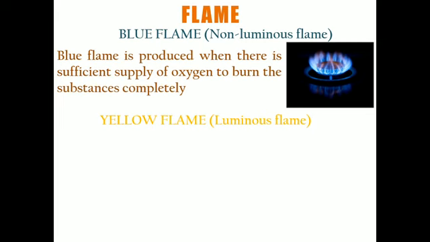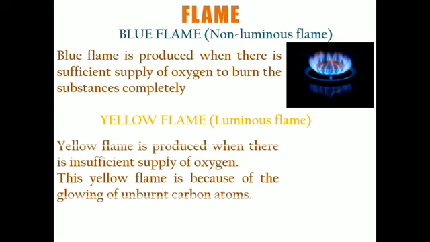Similarly, there is another type of flame known as the yellow flame, which is yellow in color and is also known as the luminous flame. Remember, this yellow flame is produced when there is insufficient supply of oxygen, that means incomplete combustion.